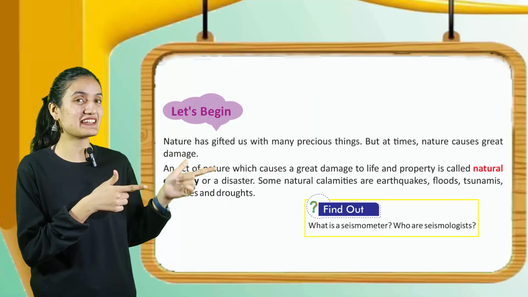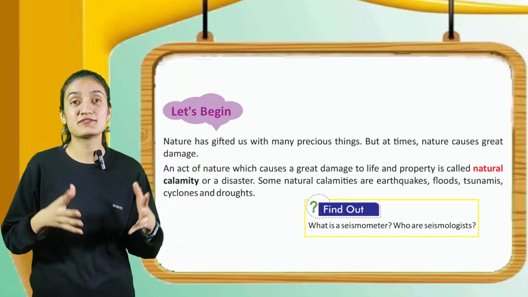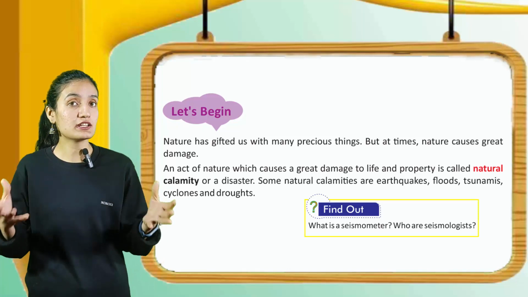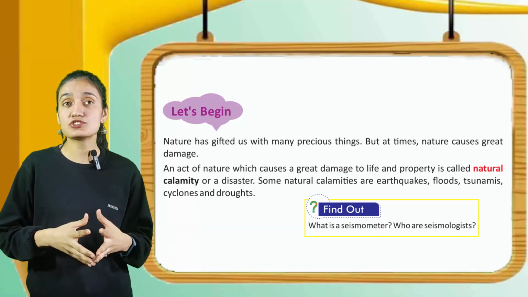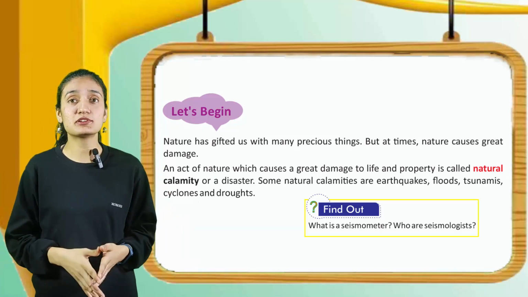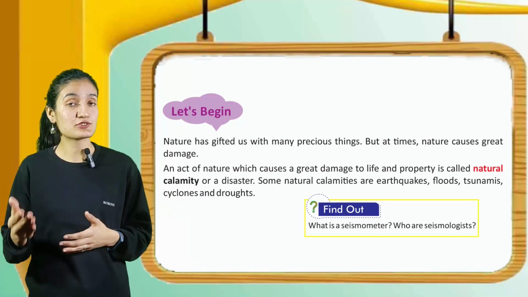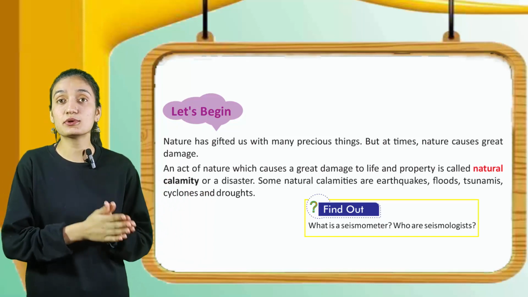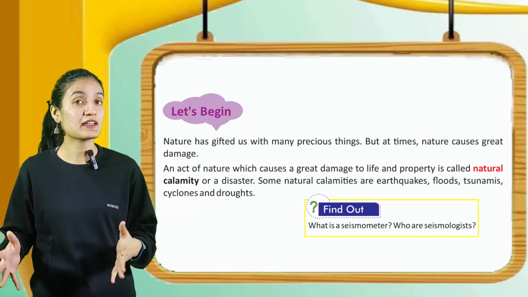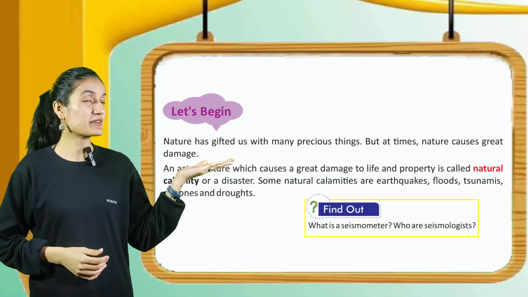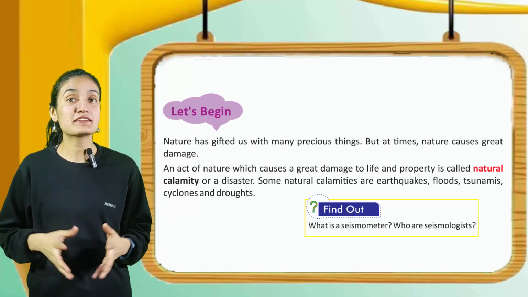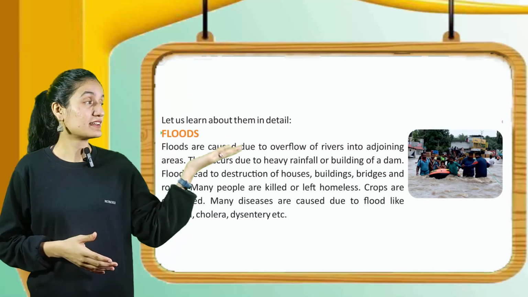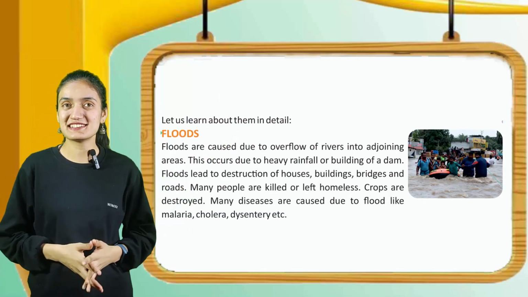Now let's begin. Nature has gifted us with many precious things, but at times nature causes great damage. An act of nature which causes a great damage to life and property is called natural calamity or a disaster. Some natural calamities are earthquake, floods, tsunami, cyclones and droughts. Now it's time to find out what is a seismometer. Who are seismologists? Let us learn about them in detail.